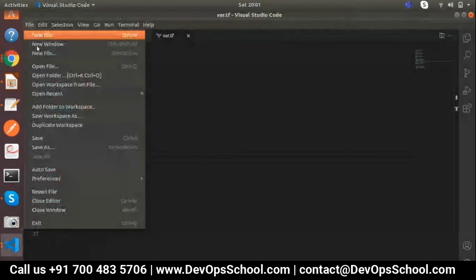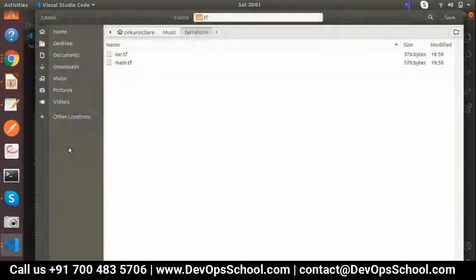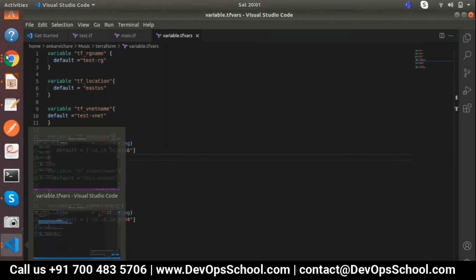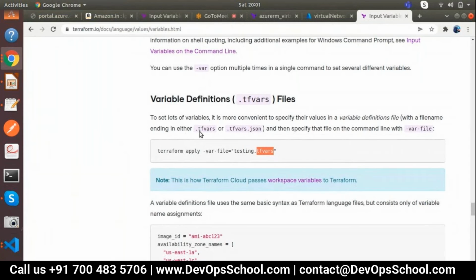What I need to do is save as var.tfvars. Perfect. I'll say it is variable.tfvars. Now I have saved this file. Now I just need to go ahead with this area and copy this.